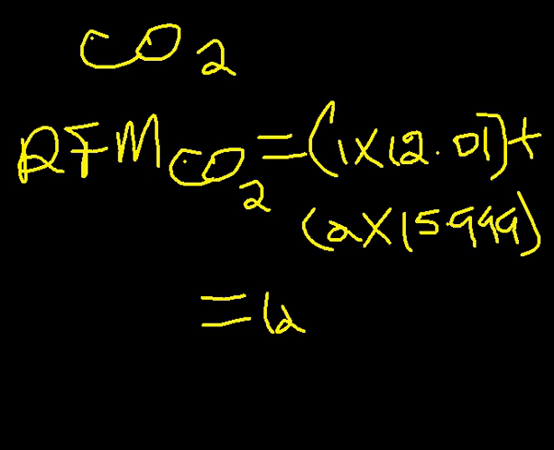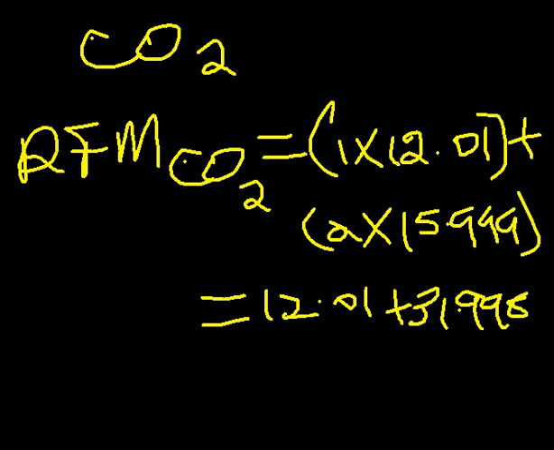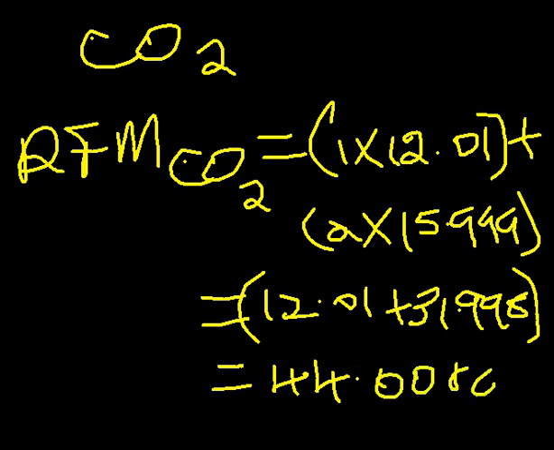We'll have 12.01 plus 2 times 15.99. 2 times 15.99 gives us 31.98, and basically this is in atomic mass units. Adding 12.01 gives us 44.008 atomic mass units. So that is the relative formula mass of the compound that we have.